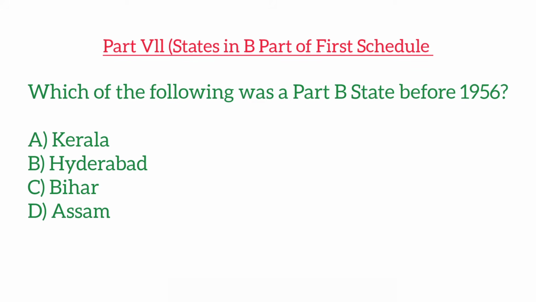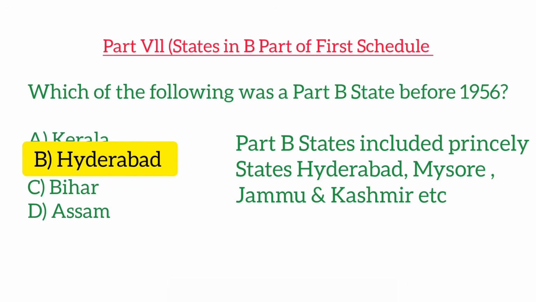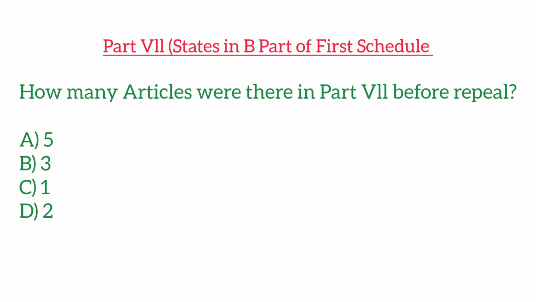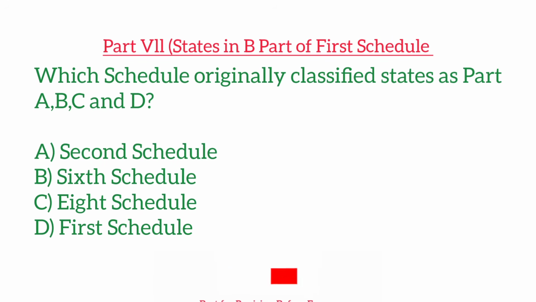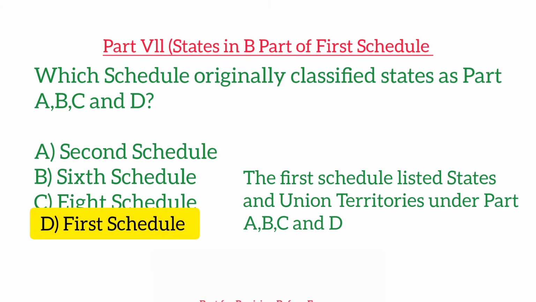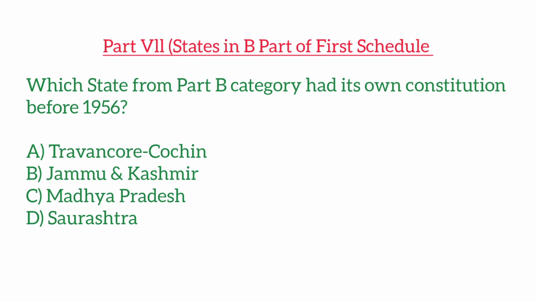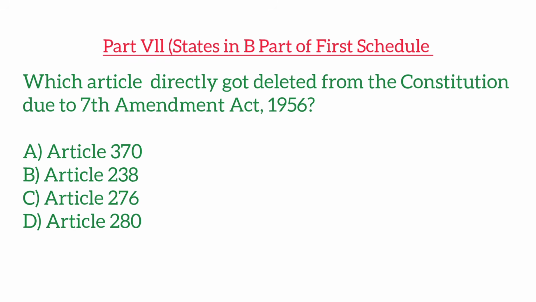Which of the following was a Part B state before 1956? How many articles were there in Part 7 before repeal? Which schedule originally classified states as Part A, B, C, and D? Which state from Part B category had its own constitution before 1956? Which article directly got deleted from the Constitution due to 7th Amendment Act?